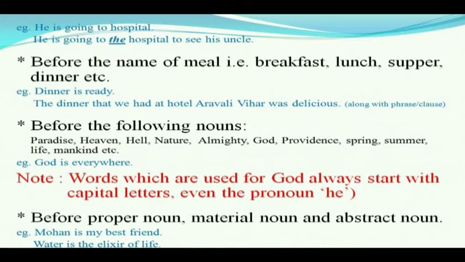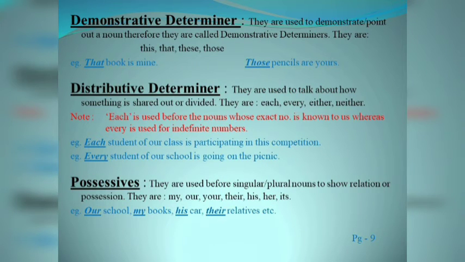The last point of this topic: before proper noun, material noun, and abstract noun, we do not use any article. Mohan is my best friend. Here, Mohan is a proper noun, so we cannot use any article before Mohan. Water is the elixir of life. Water is an uncountable noun, or we can say it is also a material noun, so we cannot use any article before these nouns.